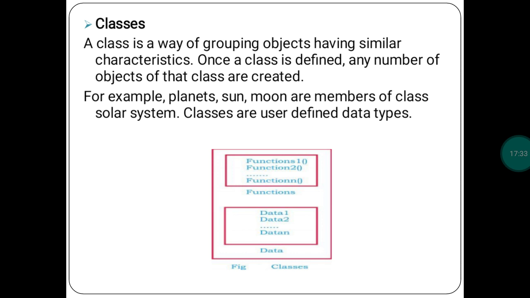So once you create a class like this, after that you can create any number of objects, and only after creating objects can you access the member functions and member data. Function 1, function 2, function n are the member functions, and data 1, data 2, data n are the member data. You can access them using the objects only. So this is the second characteristic of the OOP concept. Object is the first, class is the second.